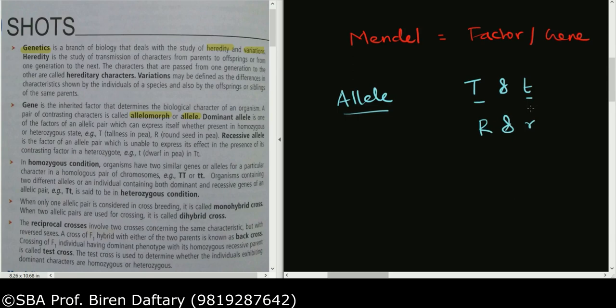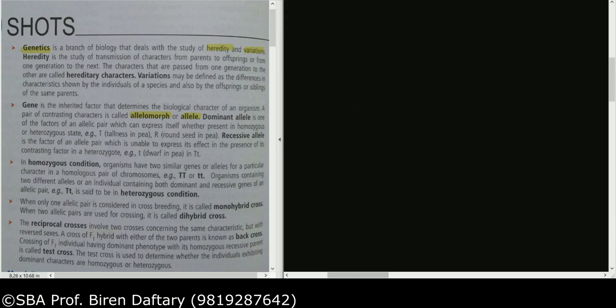For example, if we are studying blood groups, then you know that for blood groups there is IA, there is IB, and there is i. So there are three forms of the same gene. So these are all alleles. So I hope you understand what is the meaning of the word alleles. Okay, so alleles, allelomorphs, the meaning is same.